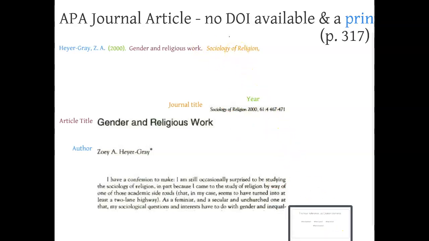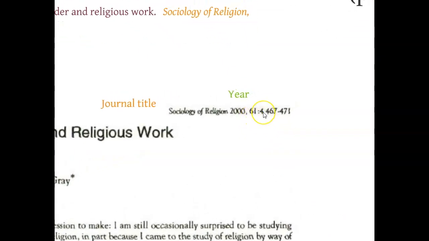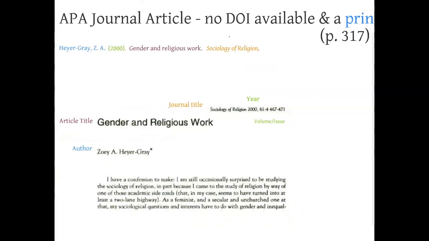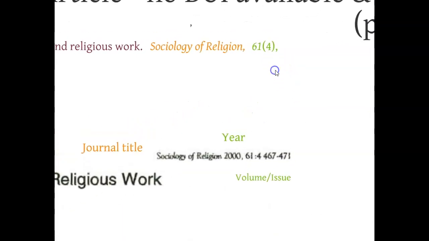Now, as I said I would mention in the next example, this is an example of a journal article that has a volume and an issue available. Again, sometimes you see VOL and then number or issue. This is how you're going to articulate that. So if you have the volume and the issue, you articulate the volume in italics, and then right after that, you put the issue number.